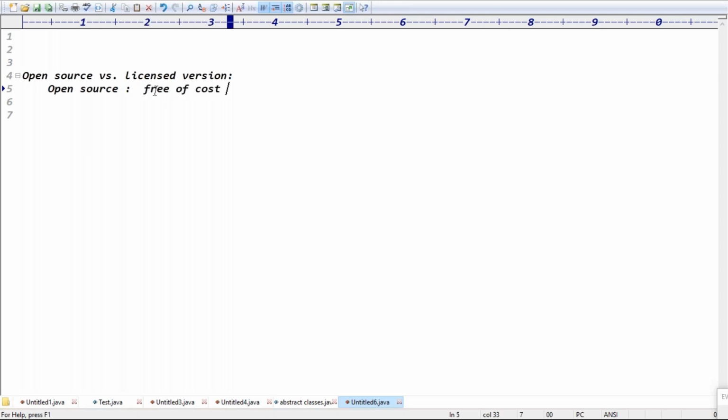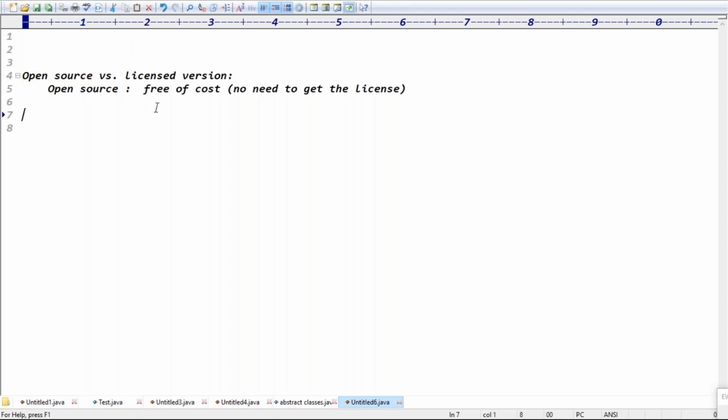So we don't need to pay money to the company to use the software. Free of cost, and no need to get a license. So freely we can use that software. Free of cost is one point, for everyone. And another point is the main point of open source.